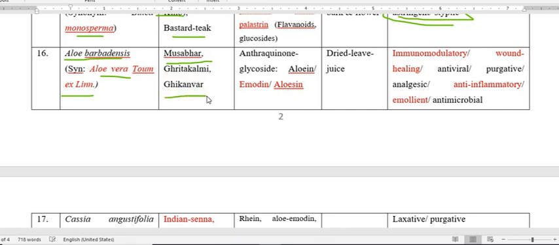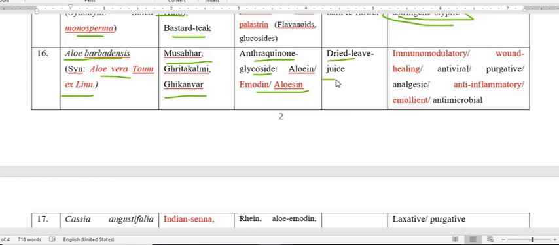So these are the common names of this Aloe barbadensis, and this plant possesses anthraquinone glycoside, that is aloin, and emodin, and lysine, leucine. So these are the active constituents present in this plant to produce the pharmacological activity. And this constituent is present in the dried leaf juice.